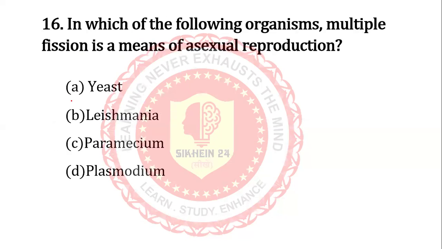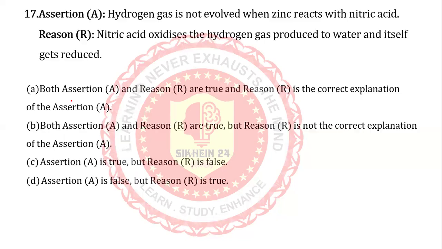Next. In which of the following organisms is multiple fission a means of sexual reproduction? Yeast, Leishmania, Paramecium, Plasmodium. Answer is Plasmodium. Next question. Assertion: hydrogen gas is not evolved when zinc reacts with nitric acid. Reason: nitric acid oxidizes the hydrogen gas produced to water and itself gets reduced.